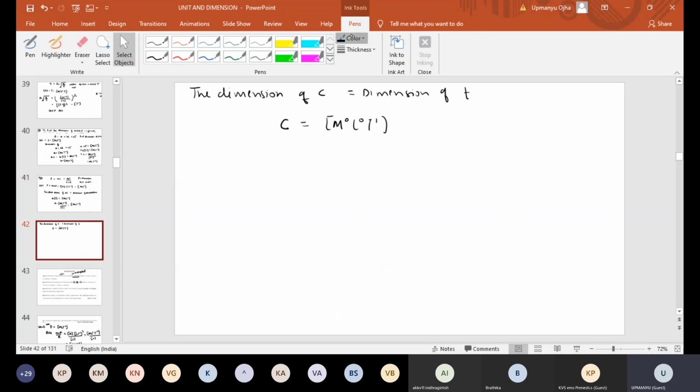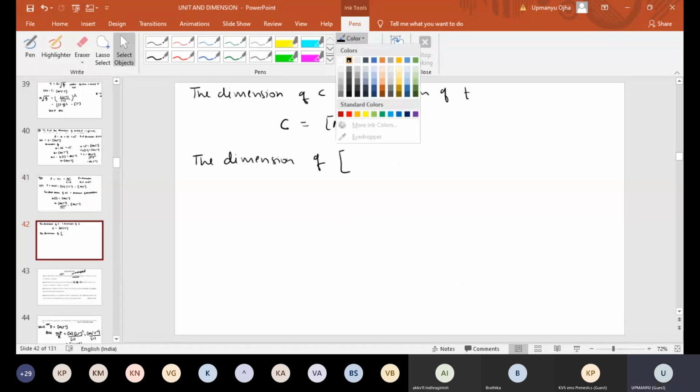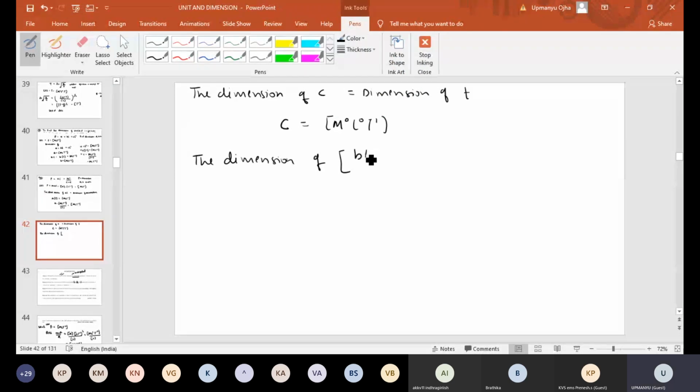So we can write here the dimension of BT square by C plus T should be equal to the dimension of momentum.